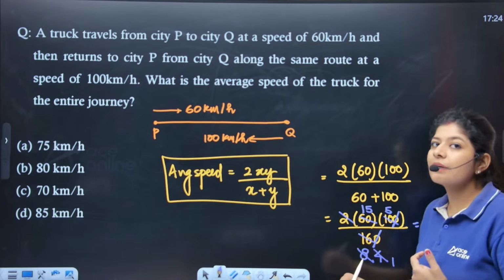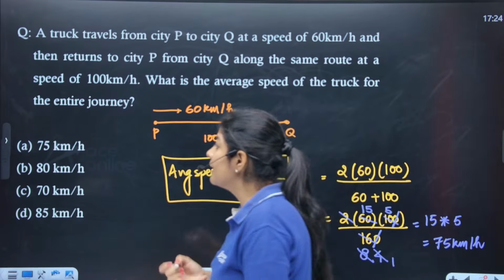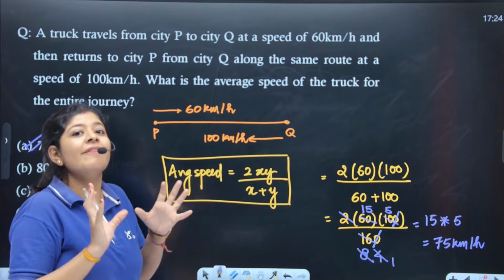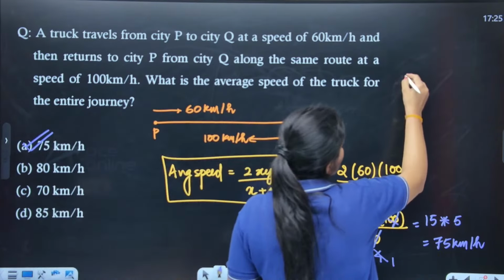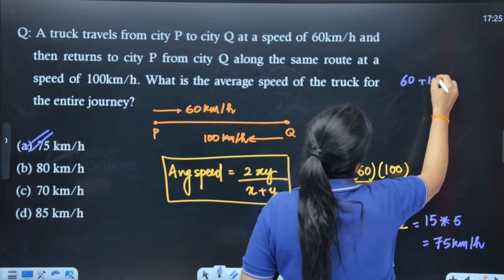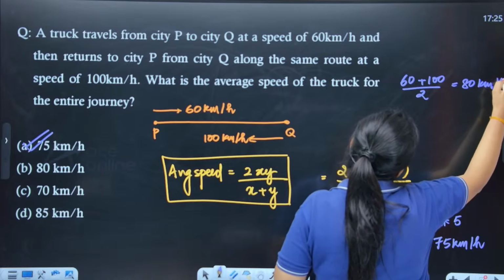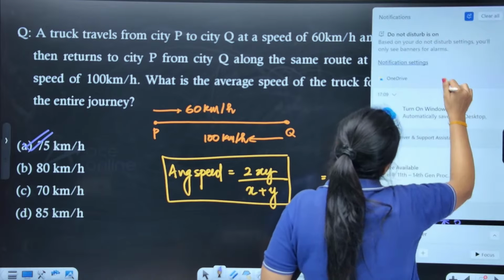Here you need to find out the average speed, right? The formula of average speed is this one. We are not going to find out the simple average only. If you find the simple average, then you get your answer as 80, right? But here we are not going to find out the simple average.